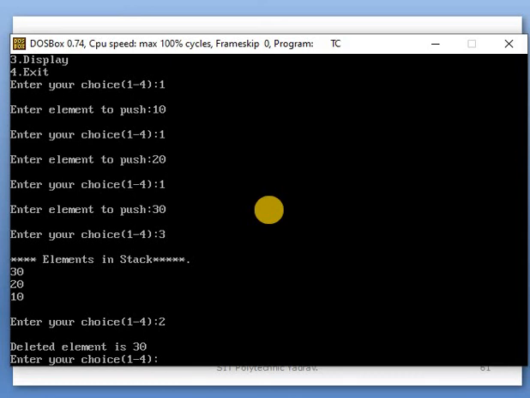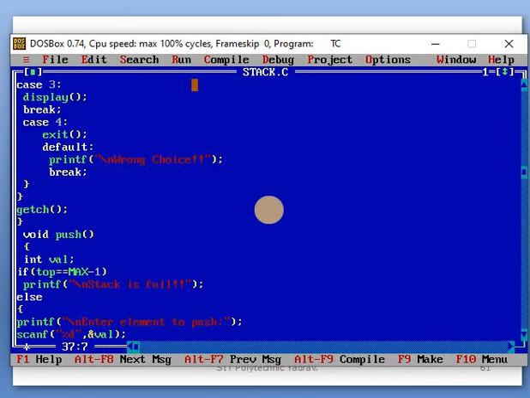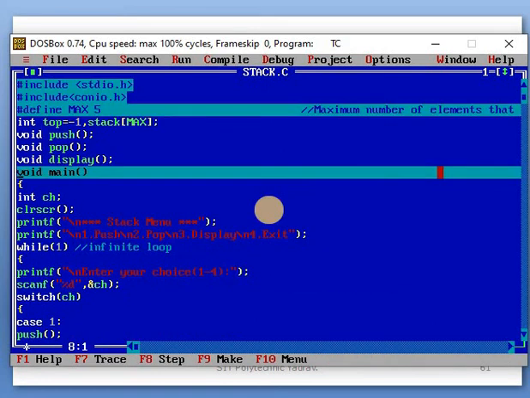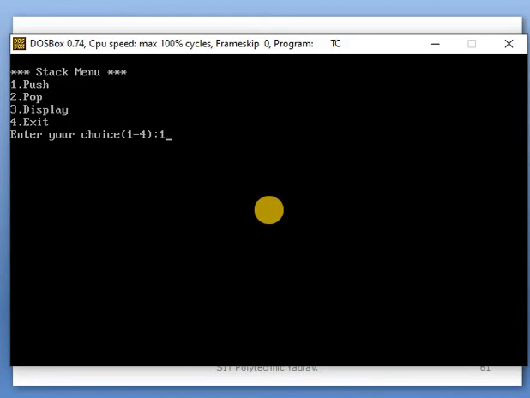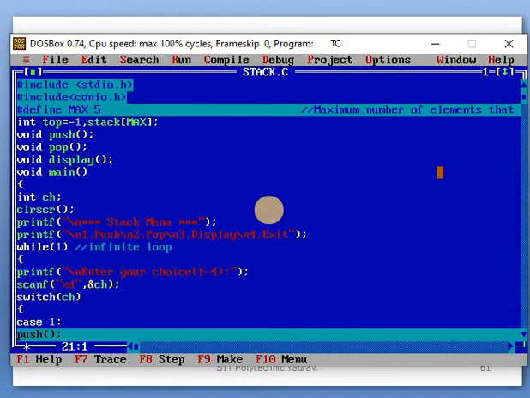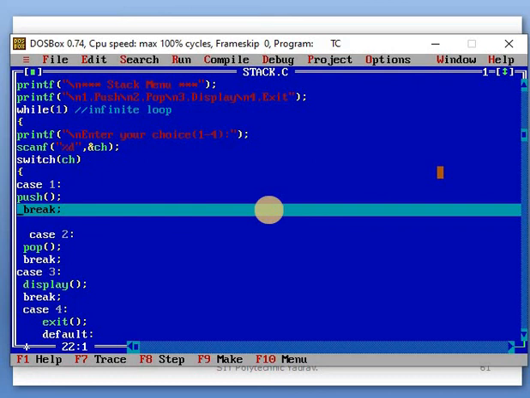For example, if we give 7 as a wrong answer, and 4 as the choice for exit, the program exits. Is that clear? We can also run the statements one by one using the F8 function. So the push function is called, and for example 30 will be inserted. Then break.